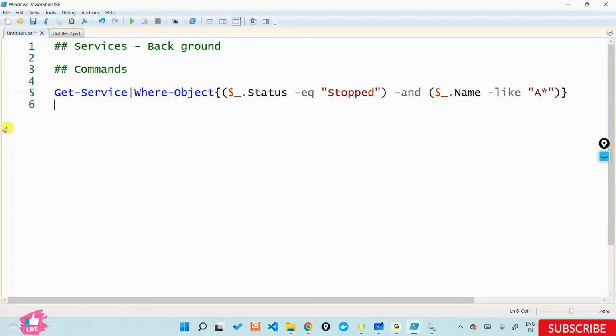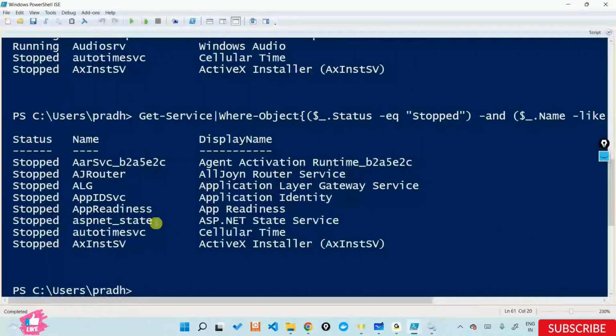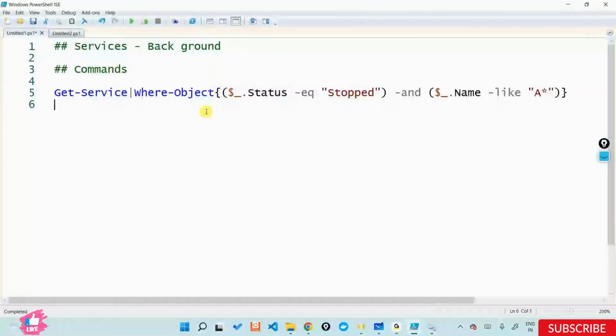Now, one thing that I want to do is that if I run this out, I'm getting all the services that are in a stop state. Yes, great. But what if I want to save it somewhere? Let's say in a text file or in an Excel file, something like that. What I can do is that now I can put one more pipe here.